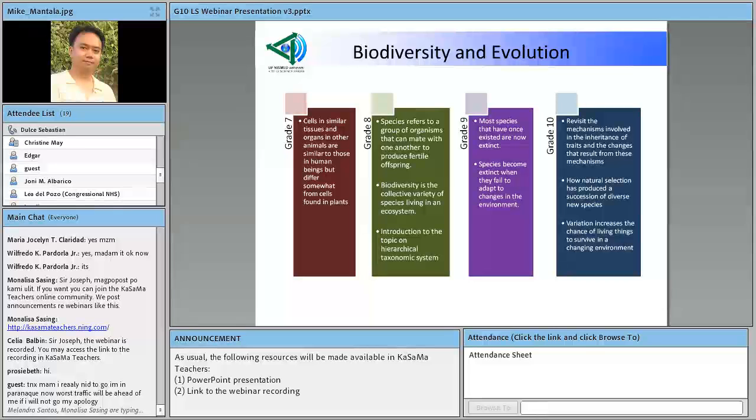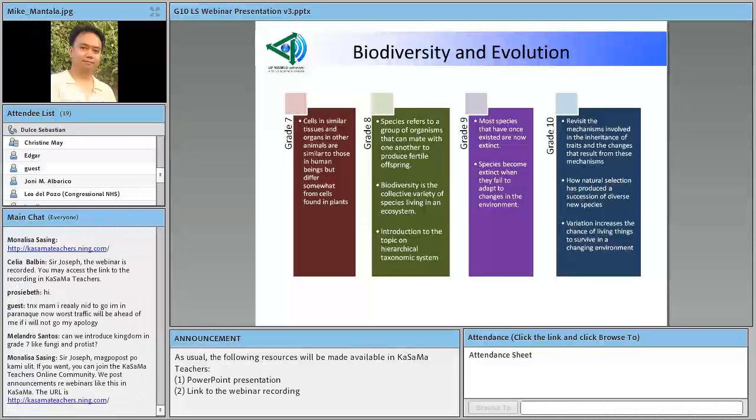Okay, now in grade 9, after learning about the different species in grade 8, they will also learn that these species can become extinct. Why? Because they were not able to adapt to changes in the environment. So there you can see in the slide that species become extinct when they fail to adapt to changes in the environment.